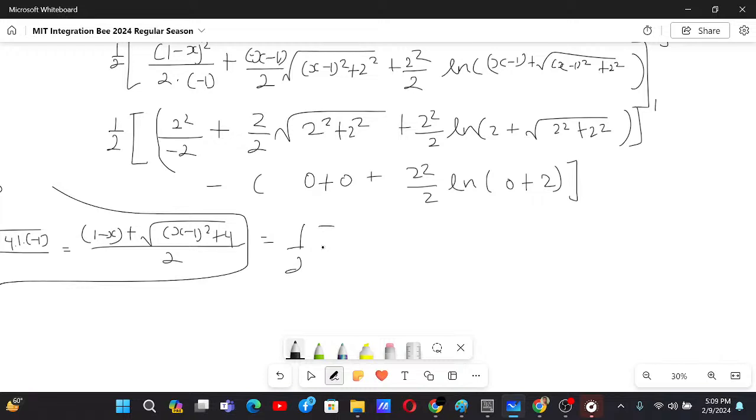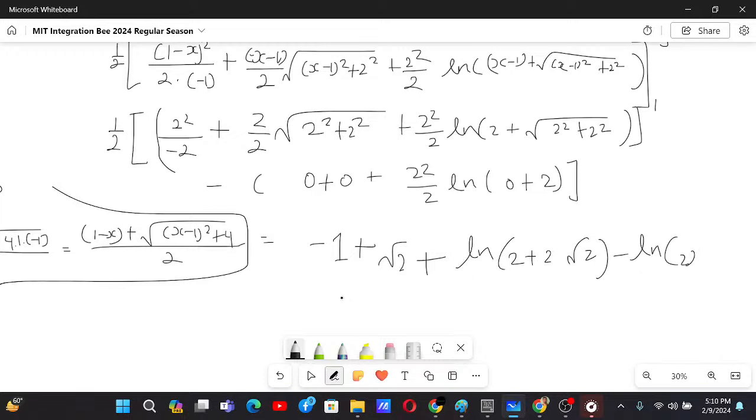Okay, now if we divide by 1 by 2, what do we get? We basically get over here -1. Over here we will have this as 2 root 2, so that's why we will have root 2, and this will just cancel out, so we have ln of 2 plus 2 root 2 and minus, that's why we will have -1 plus root 2 plus ln of 1 plus root 2. That will be the answer.